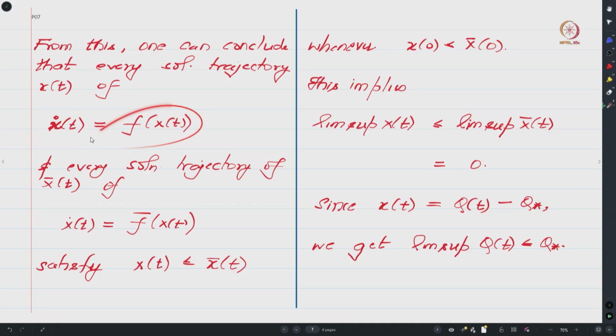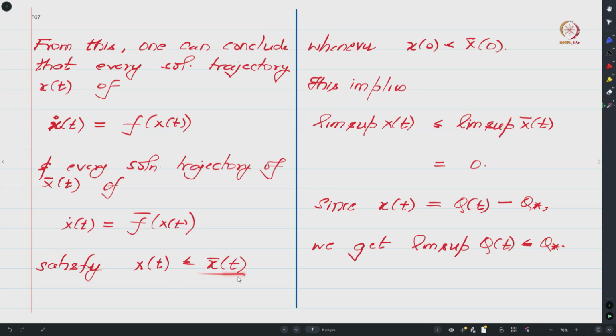You take any solution of this ODE and call it x of t, and take any solution of this and call it x bar of t, and suppose x of t and x bar of t satisfy this initial condition relation where the strict inequality needs to hold coordinate wise, then one can show that this inequality carries over to x of t and x bar of t for every t bigger than equal to 0.